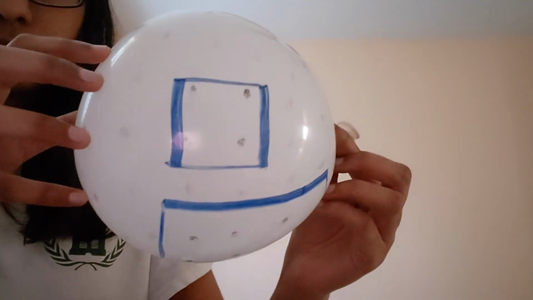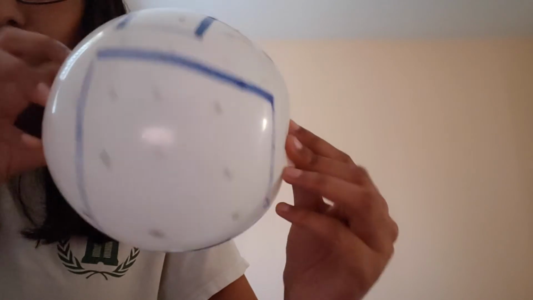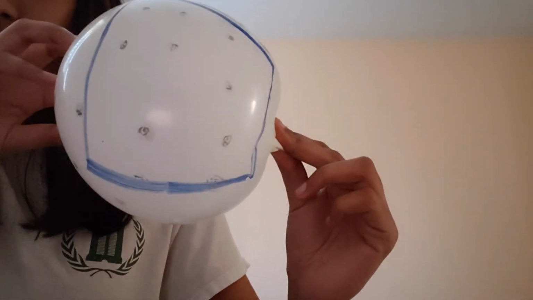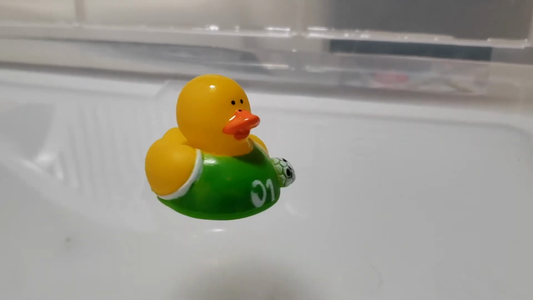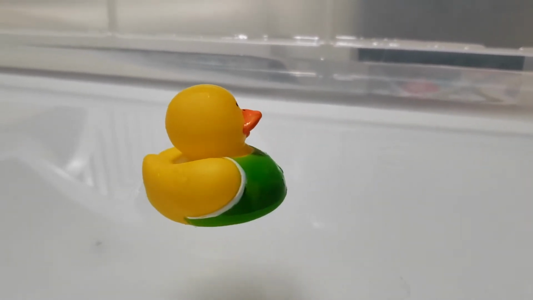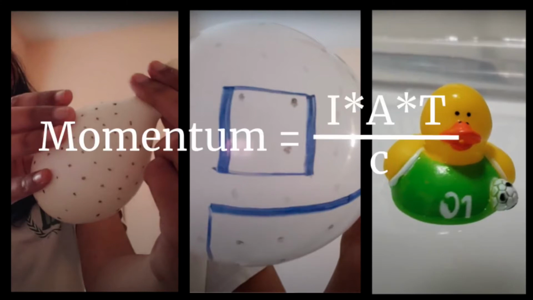The second variable is area. The larger the surface area of the object, the more light is going to hit it. See how in the smaller area there are fewer points of light than in the larger area. And the third variable is time. Simply put, the longer an object is around to get hit by light, the more light is going to hit it. Whether increasing intensity, area, or time, the object in question is going to get hit by more light, and in turn, get more momentum.